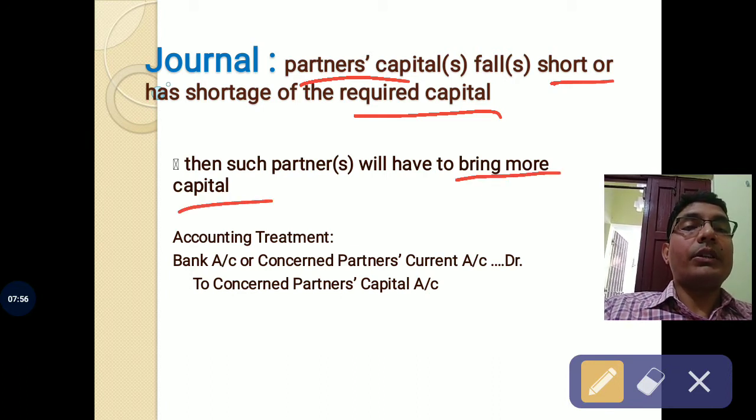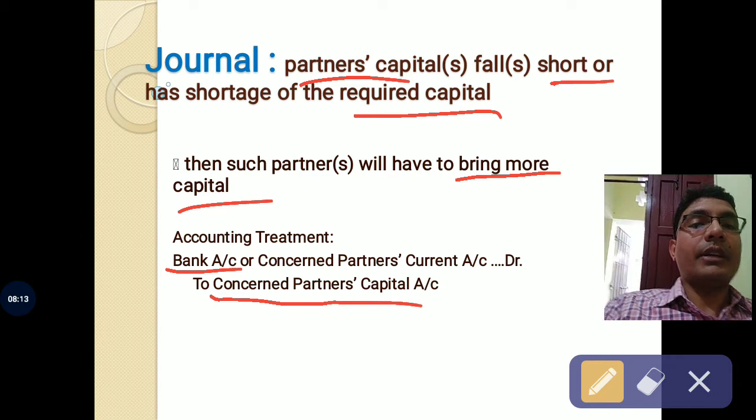The question may ask you that this shortage will be treated with the help of cash or cheque, that is cash or bank account. In that case you will pass an entry for introduction of capital, that is bank account debit to concerned partner's capital account.